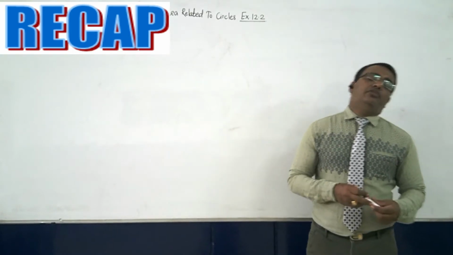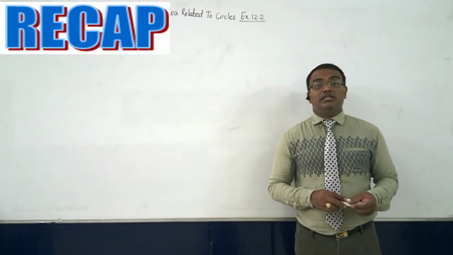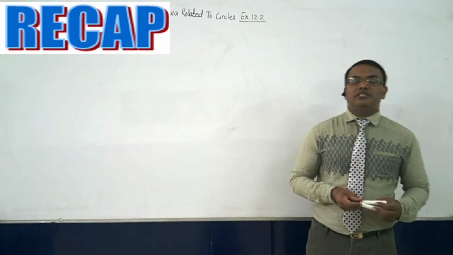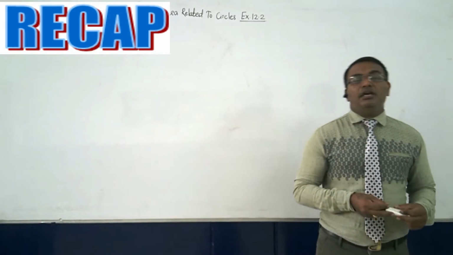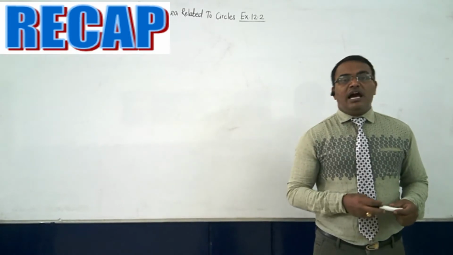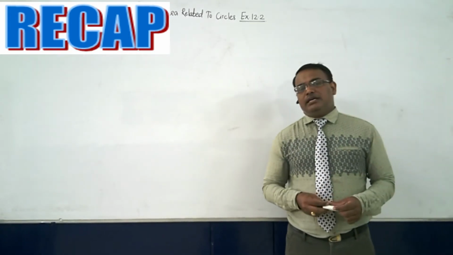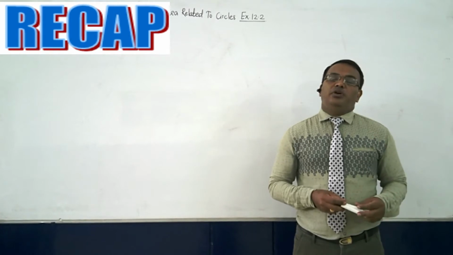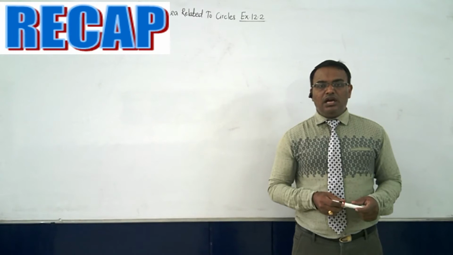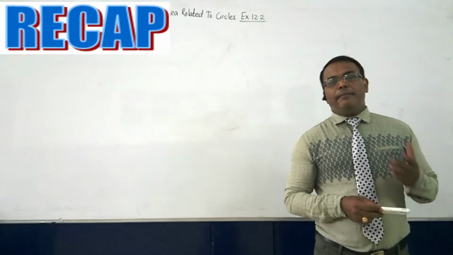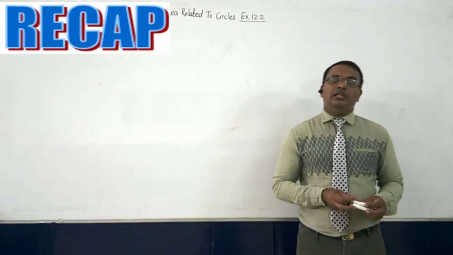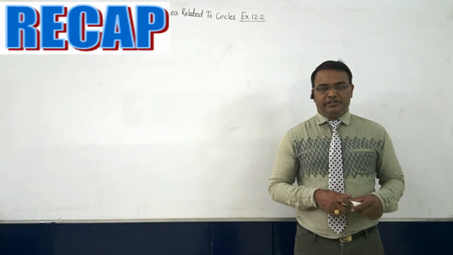After that, we went through the area of the circular regions, or the area of the circle. The area of the circle can be found out by pi r square, where r is the radius, and pi is nothing but 3.14 or 22 by 7. And what is pi? Pi is nothing but the ratio of the circumference of a circle to its diameter.